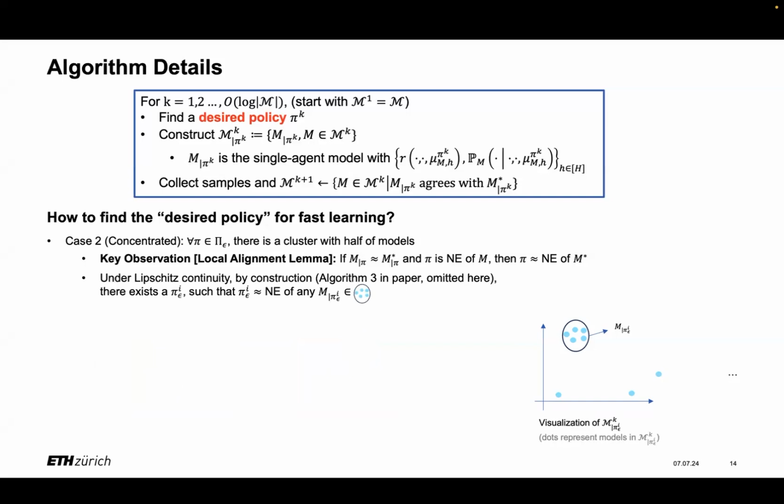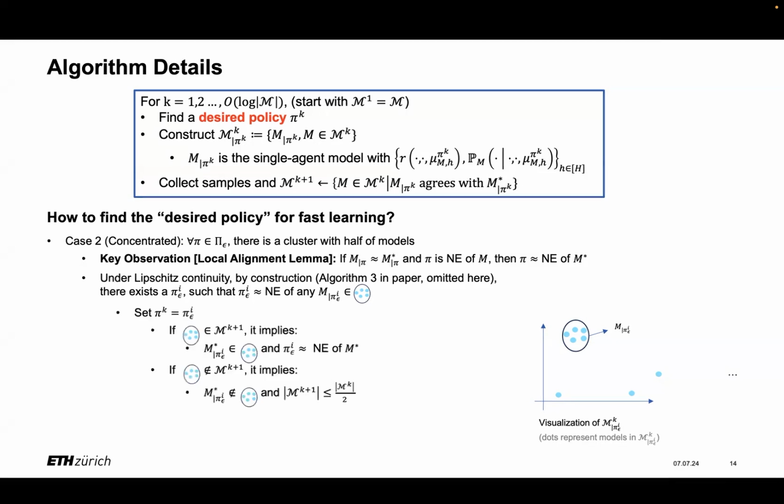And under the Lipschitz continuity assumption and by some construction, which we omit here, we can show that if we are currently in case 2, there should exist some policy that would be an approximate Nash equilibrium policy of all the models in that cluster.